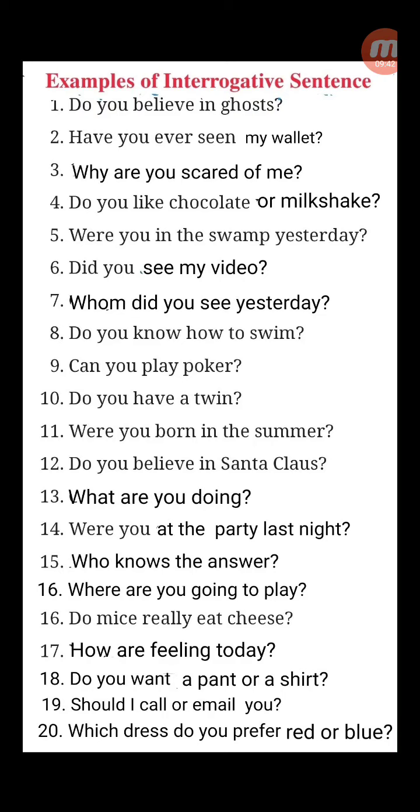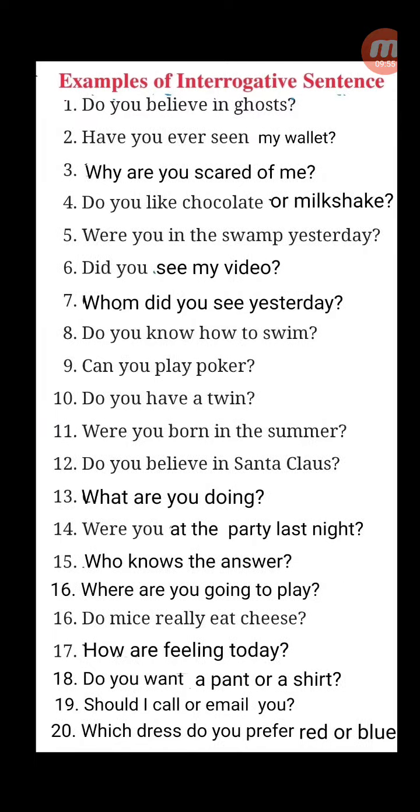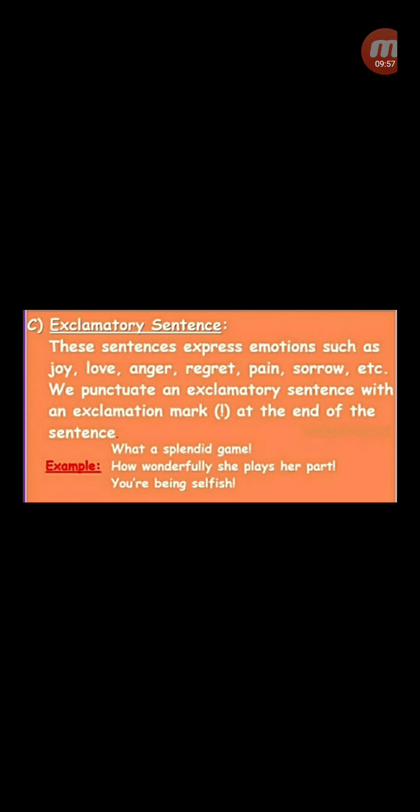Children, these are mixed jumble interrogative sentences, but they all end with a question mark. So if you write interrogative, it's correct in exams. Let's move on to another type, exclamatory. Now, these sentences express emotions such as joy, love, anger, regret, pain, sorrow, etc. We punctuate these sentences with an exclamatory point, children. We punctuate an exclamatory sentence with an exclamatory mark or a point at the end of the sentence.